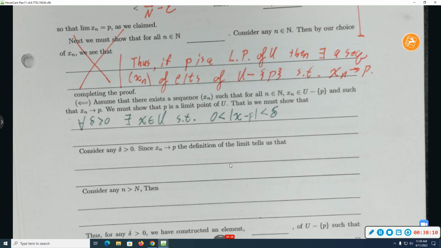So if we want to do this, we start by considering any positive number delta. Then I need to come up with an element of the set big U, and that thing needs to satisfy the inequality. And we can use the convergence of the sequence to pull that off. So let's fix this positive number delta. Delta is positive, and x sub n converges to p. What does that let me conclude? Definition of the limit. The absolute value of the difference is less than that one?